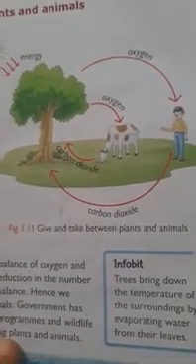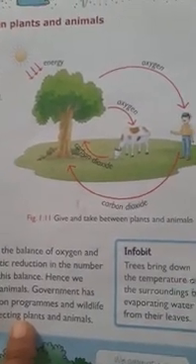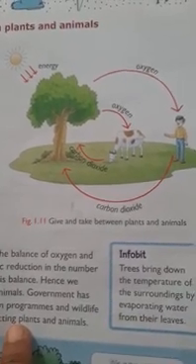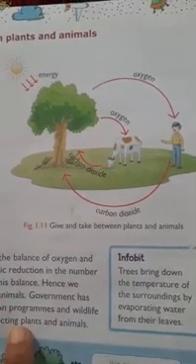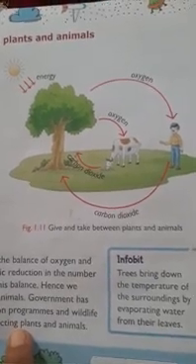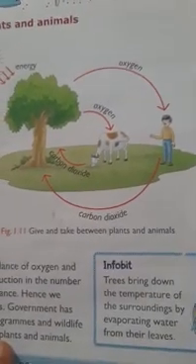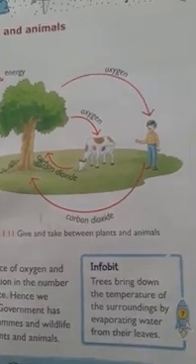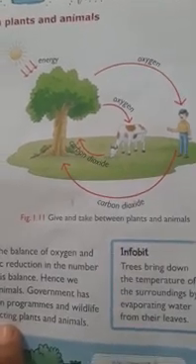As you can see here, these plants get energy from the sun, prepare food, and release oxygen, which is taken up by human beings, and the carbon dioxide released by human beings is again taken up by the plants. So this cycle goes on. Hence we need to protect both plants and animals to maintain the balance of oxygen and carbon dioxide in the atmosphere.